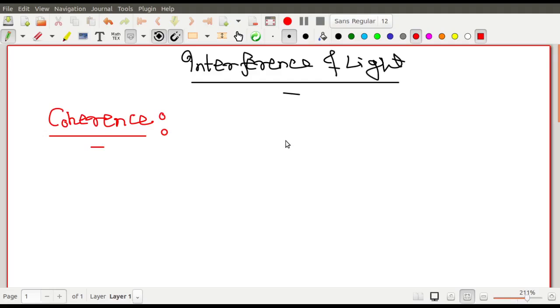Now in order to study interference, you need coherent sources. Interference করার জন্য আমাদের coherent source এর খুব বেশি দরকার. We need coherent sources. Now the question is, what is a coherent source? Coherent source বলতে আমরা কি বুঝি? Coherent source means you have to take two sources of light. So এরকম দুটো source আছে.